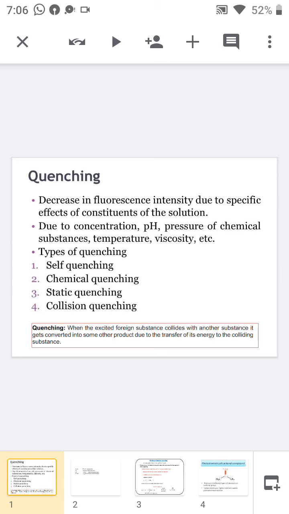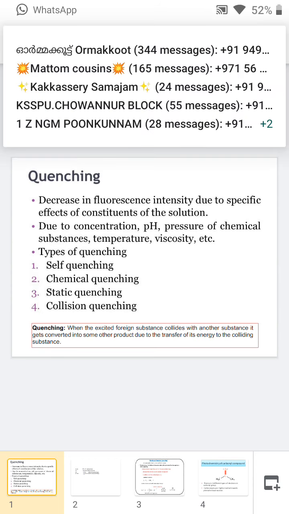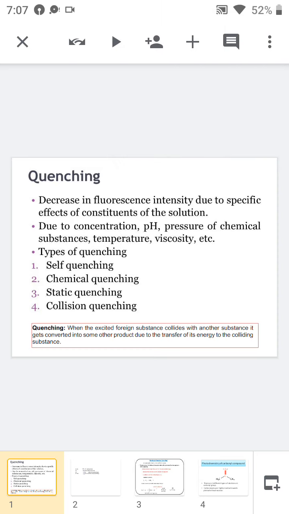As a result of quenching, the intensity of the fluorescence decreases due to the specific effect of certain constituents of the solution. It may be the concentration of the foreign substance, or the pH, or the pressure of the chemical substance, or the temperature, viscosity, etc. There are four different types of quenching. The first one is self-quenching. Second one is chemical quenching. Third one is static quenching. And the fourth one is collision quenching.